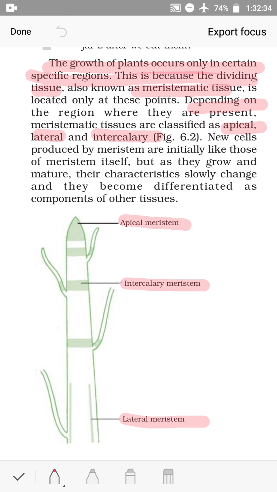Depending on the region where they are present, meristematic tissues are classified as apical, intercalary and lateral. New cells produced by meristem are initially like those of meristem itself, but as they grow and mature, their characteristics slowly change and they become differentiated as components of other tissue. So on the basis of the position where these are situated, these are of three types. One is apical, at the apex or the tip region, maybe the root tip or the shoot tip. Intercalary, that is near the leaves, and lateral, that is on the sides.